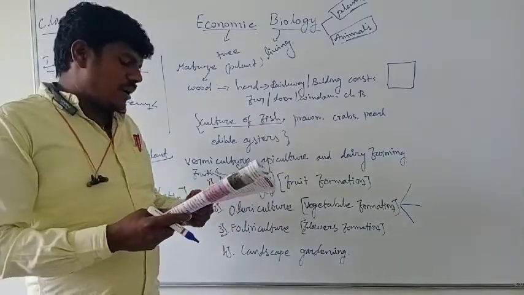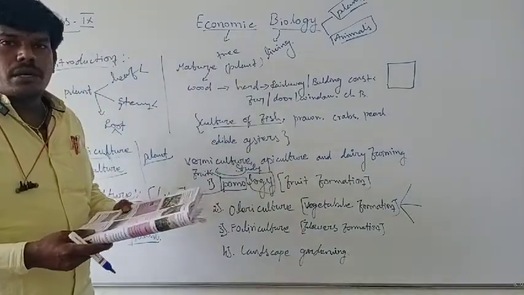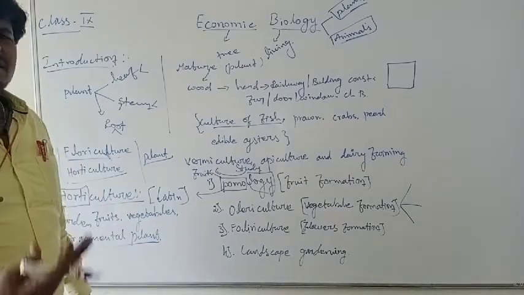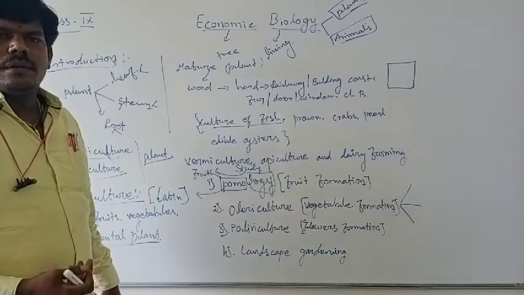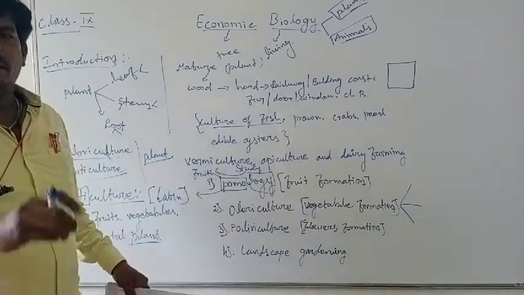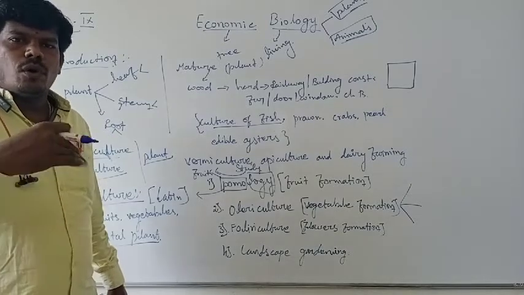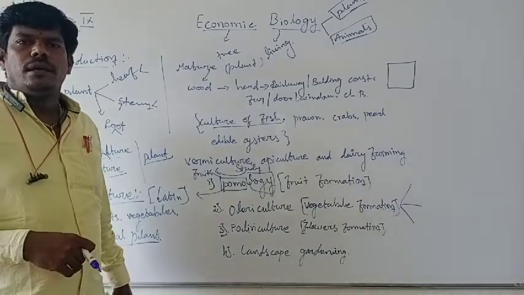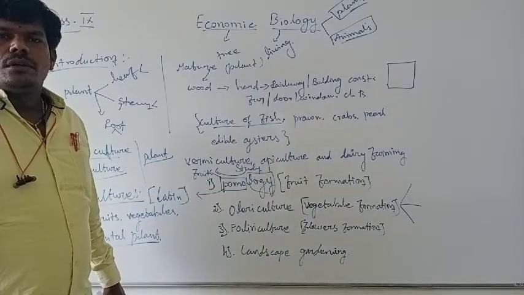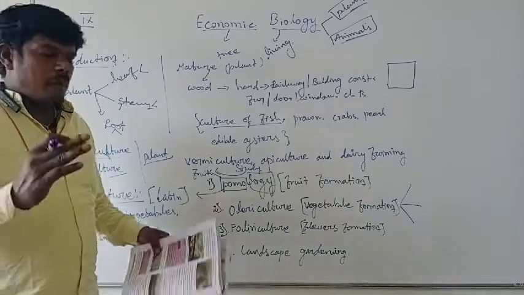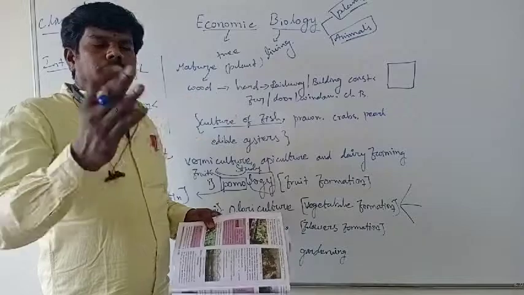And commercial gardening is the production of vegetables on a large scale to be sold in the market. Commercial means trading. If you cultivate in a small space, you will not sell it, because you utilize those vegetables for ourselves, for our home itself. But when you cultivate on a large scale, you have more than enough, and you want to sell that in the market. The vegetables you sell in the market are called commercial.